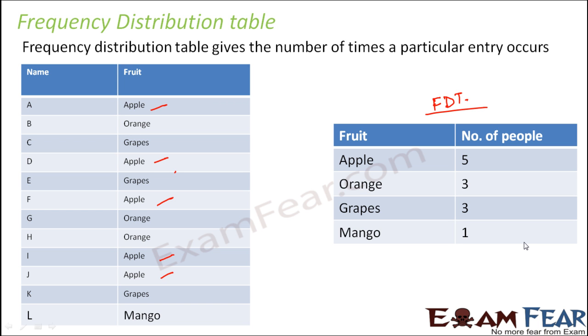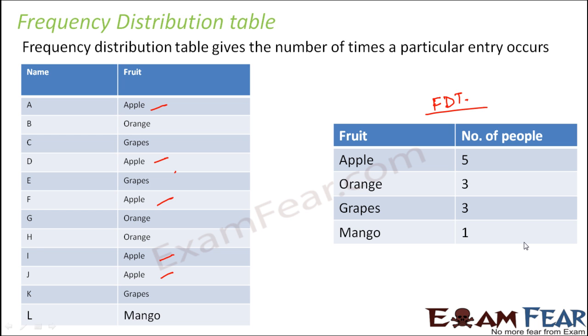Now, the example that we have taken is relatively small, because here one entry is getting repeated 3 times, 4 times, or 5 times, which is easily countable. You can very easily count them: okay, 3 times, okay, 4 times. So you felt that making the frequency distribution table was pretty easy.